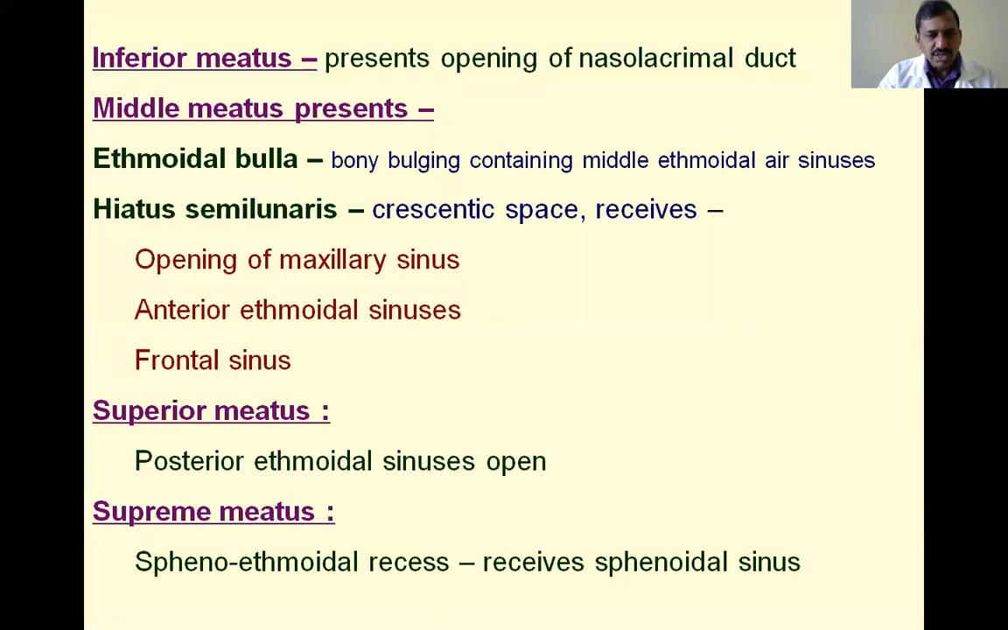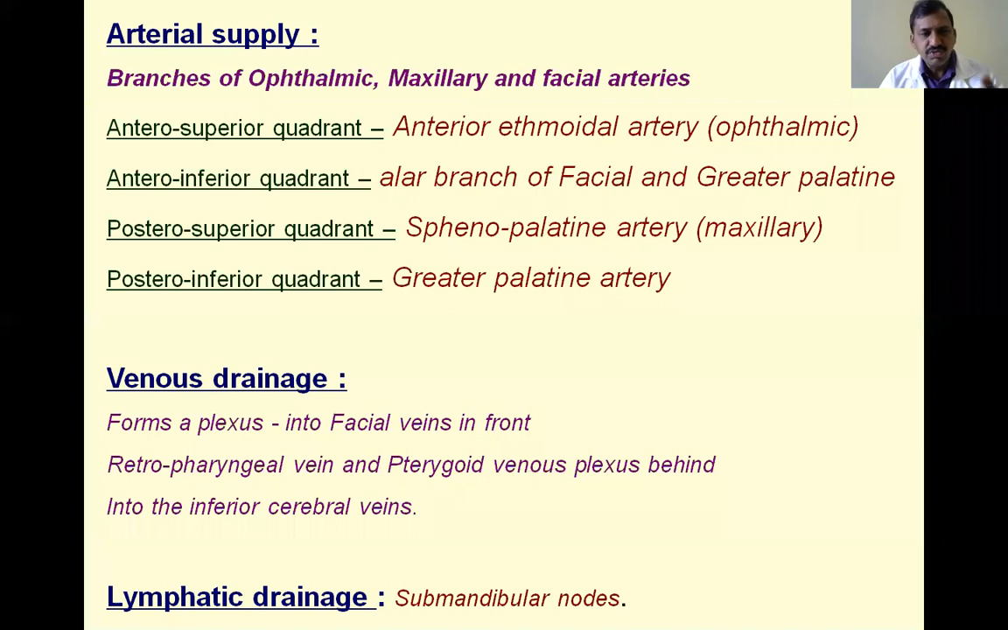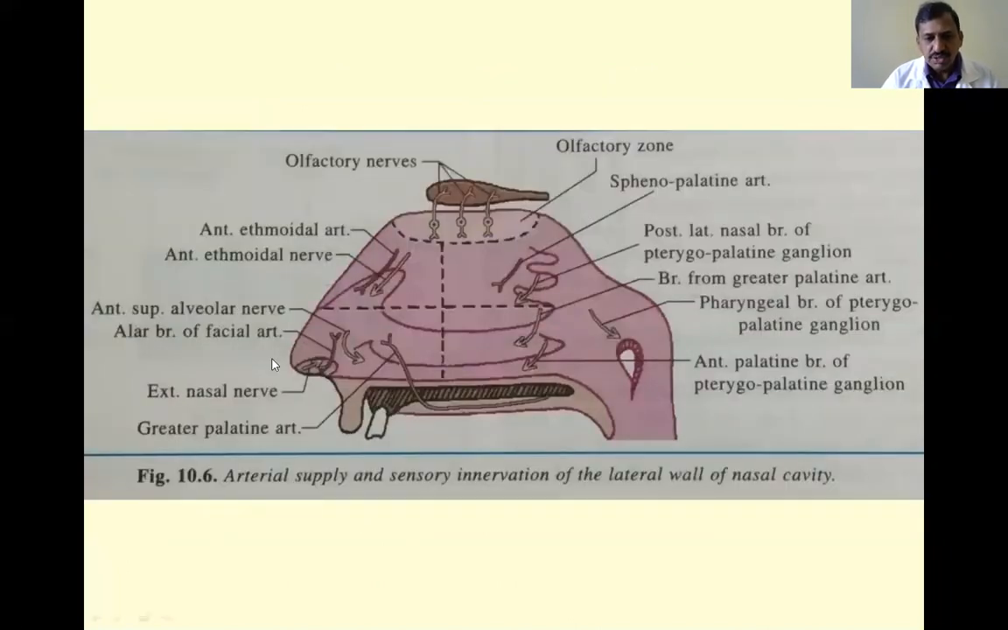Next, these are all the meatuses, and they open into different sinuses. We already discussed this. Next, what are the blood vessels which are supplying the lateral wall of the nose? If you divide the lateral wall of the nose into 4 quadrants, they are the anterosuperior, anteroinferior, posterosuperior, and posteroinferior.